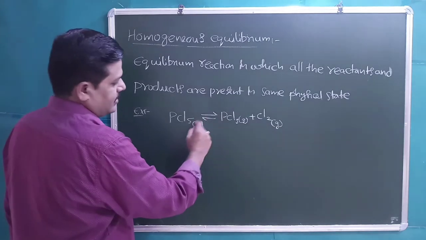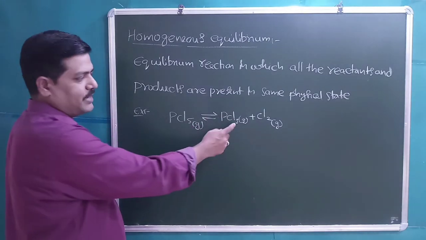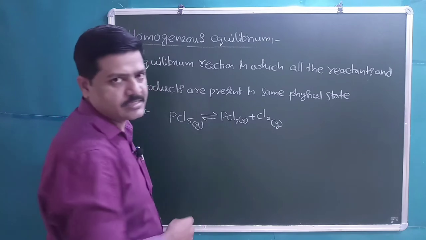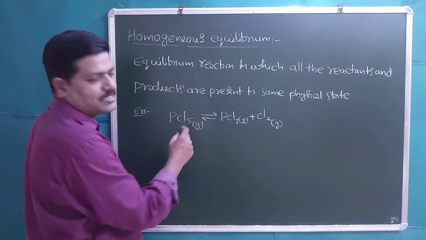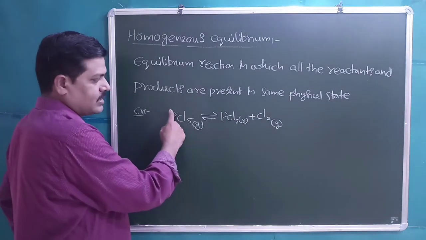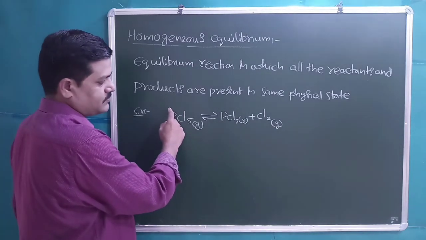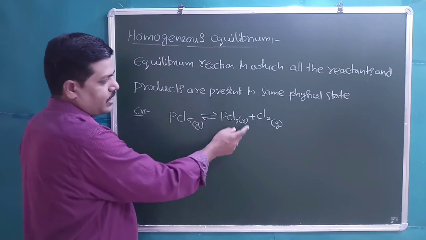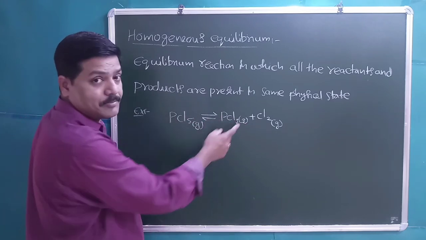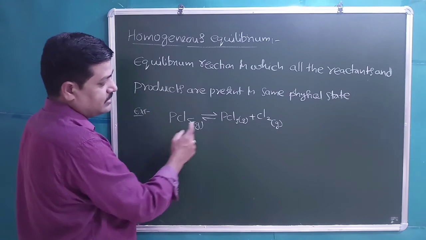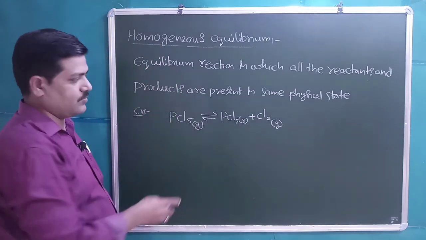Then the decomposition of PCl5 will give PCl3 gas plus Cl2 gas, which is in equilibrium. If we perform this reaction in a closed vessel, there is no chance of the gas escaping, so equilibrium can be attained. All the reactants and the products are present in the same physical state, so this is called homogeneous equilibrium.